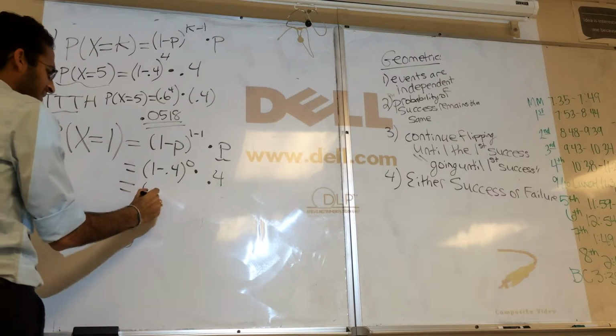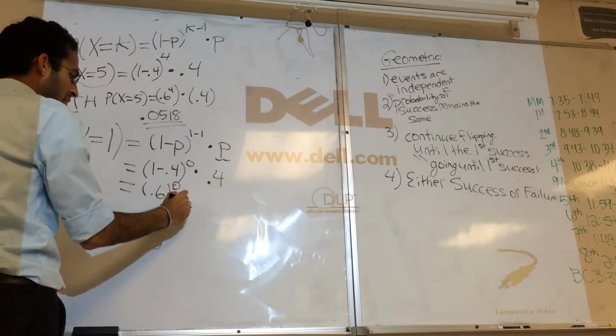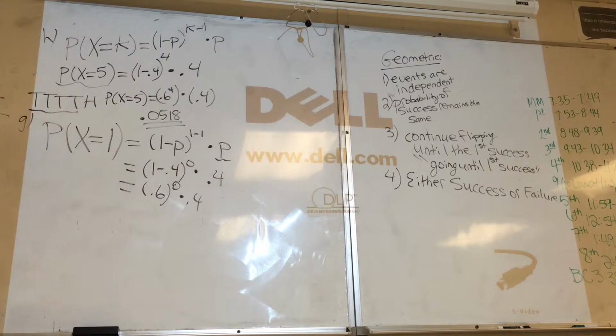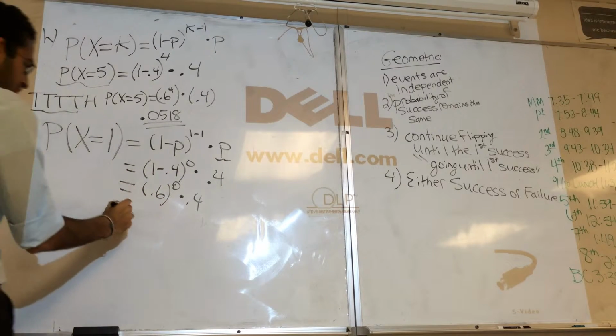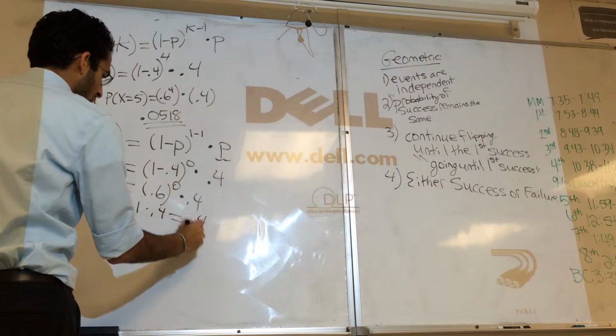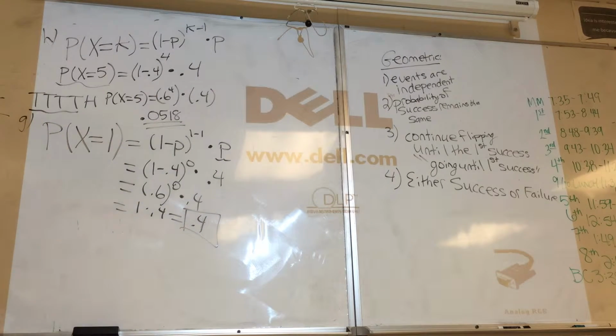So I have 0.6 raised to the 0 power times 0.4. Any number raised to the 0 power is what? 1. So this is just 1 times 0.4, which equals 0.4. And that makes sense. The probability of getting a heads on the first time is 0.4. That's the probability of success.